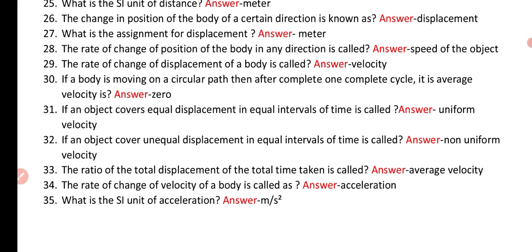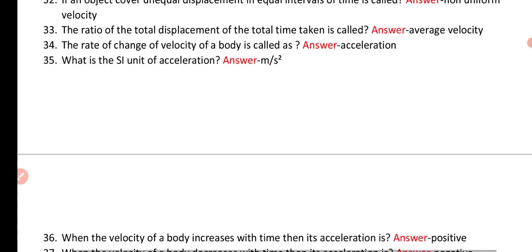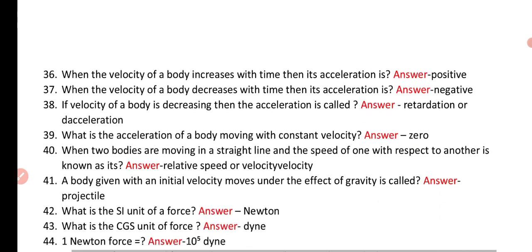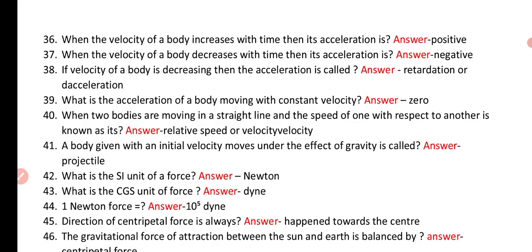Question number 35. What is the SI unit of acceleration? Answer: meter per second square. Question number 36. When the velocity of a body increases with time, then its acceleration is.